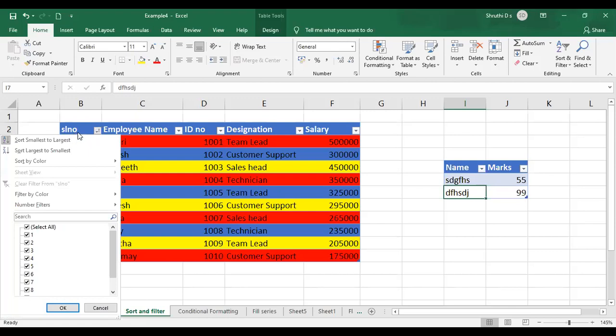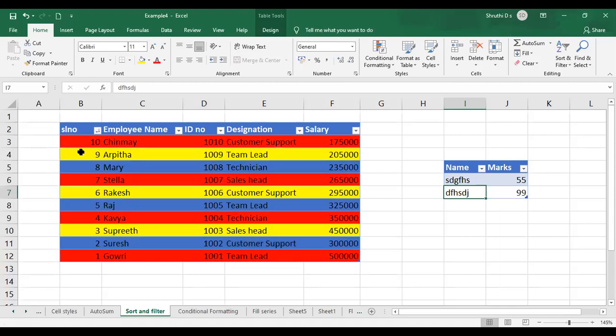SL number I'm choosing. Click on the drop down there and select sort largest to smallest. So that is how you can arrange it in descending order. Just click on it. See, now the 10th data, which was in the last row, has come to the first row.